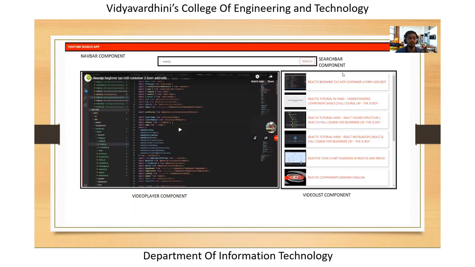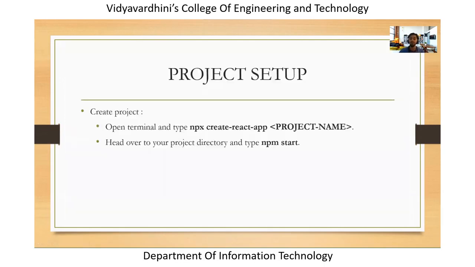Apart from that, we have another component called the search bar component, right? In React, this is responsible for searching the items, and similarly we have two other components, like the video list component. Whatever you search in the search bar, the results will be rendered in the video list component. And when you click on any of the videos in the list, the video should play over here. So the video player component will be responsible for playing that specific video.